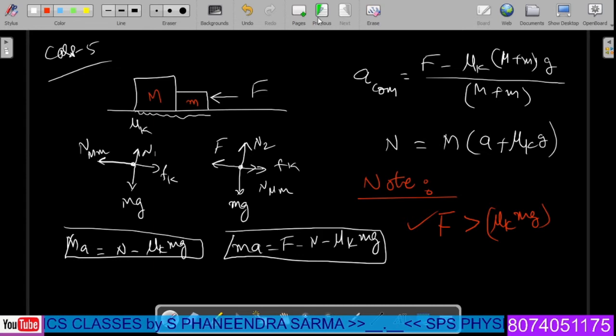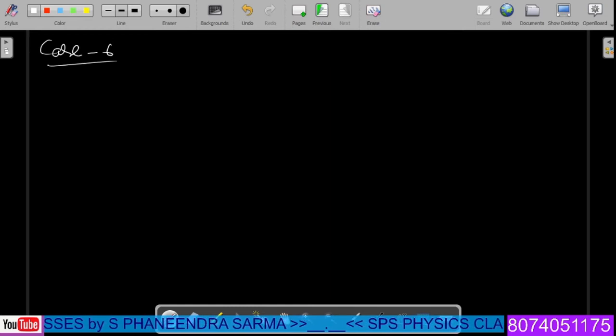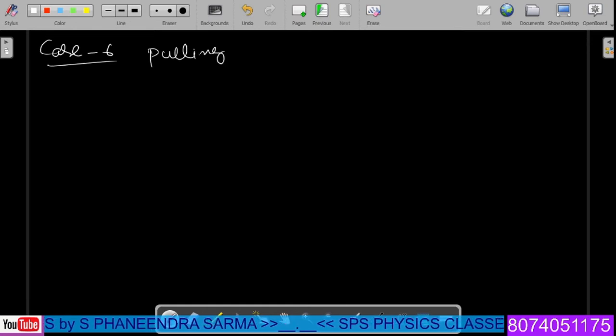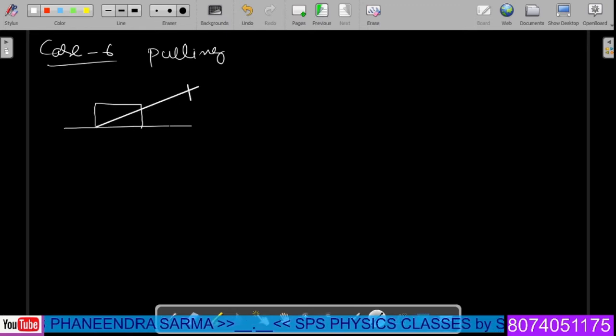Now, let us see the next case. Case 6. In case 6, let us consider the pulling case. Let us consider that there is a block like this, and we are pulling this particular block in the inclined direction. Initially, what we did was pull the object in the horizontal direction in the previous cases. Now we are pulling this particular object in the inclined direction. F is the force we applied for the pulling case.